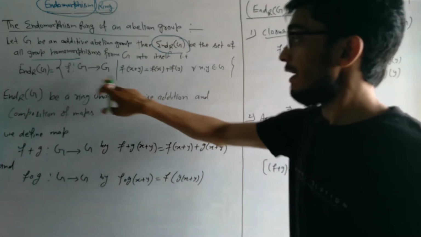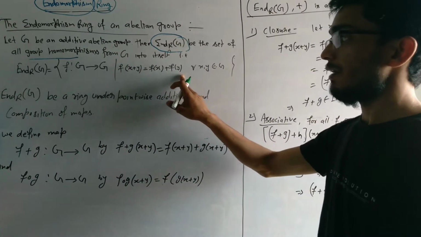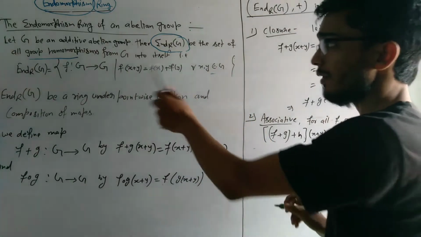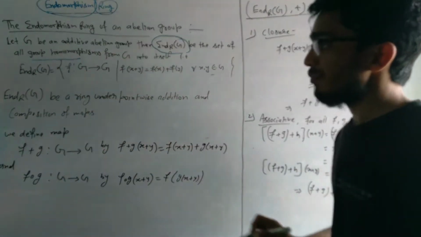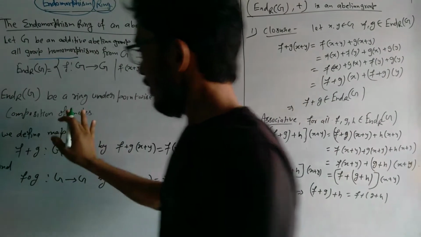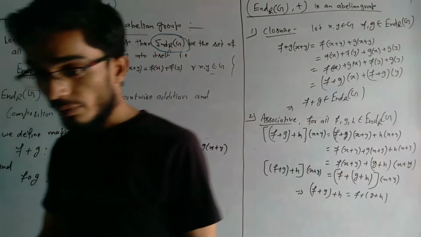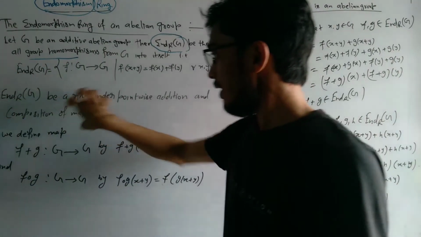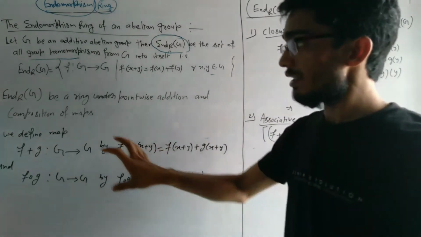So it is defined with f of x plus y equal to f of x plus f of y, for all x, y belonging to G. So we can define endomorphism by this type. Now we will see whether it is a ring or not. Endomorphism is a ring under pointwise addition and the composition of maps. So it is a ring.